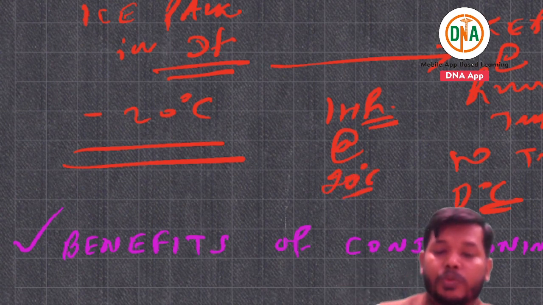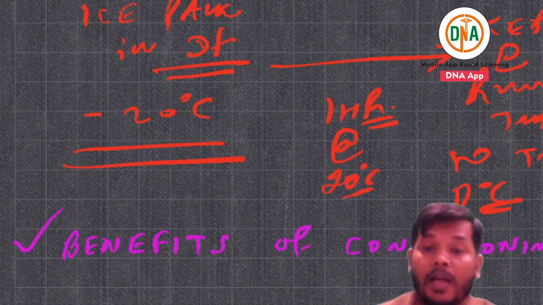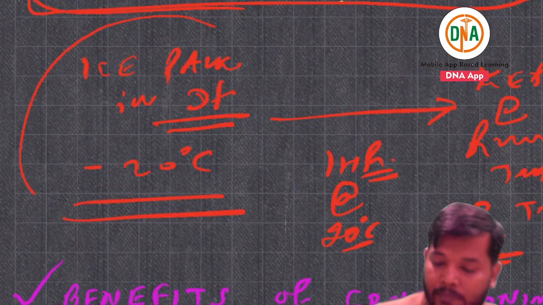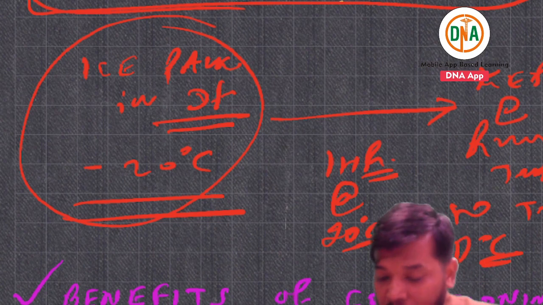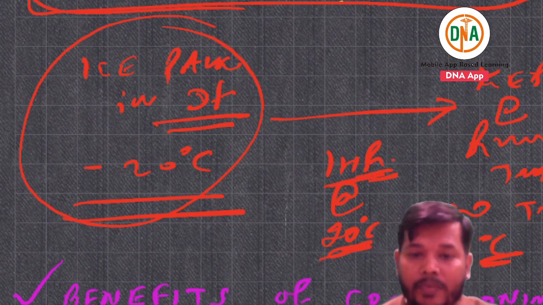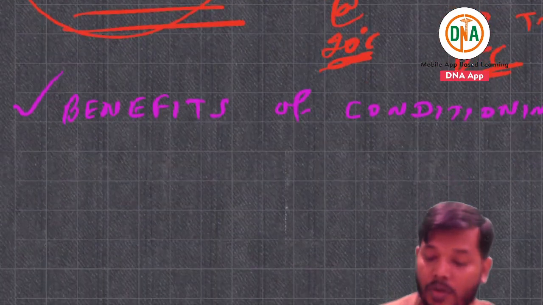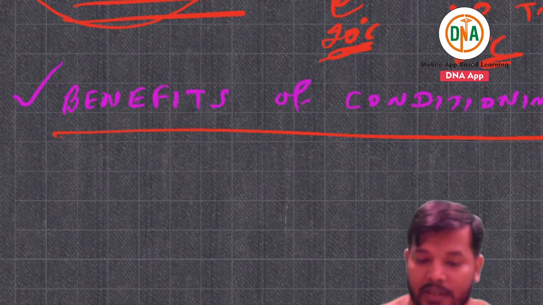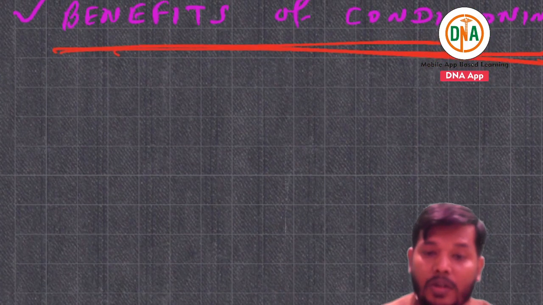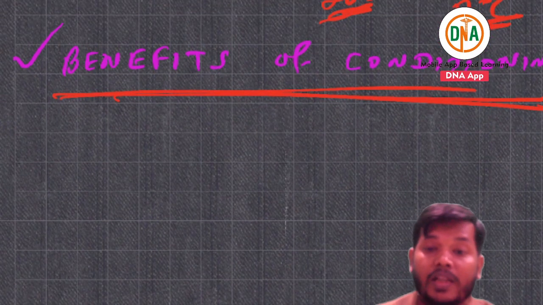If you place this ice pack at 20 degrees centigrade for 1 hour, it will come to 0 degrees centigrade. What is the benefit of this conditioning? There must be a benefit, otherwise there is no need for conditioning.